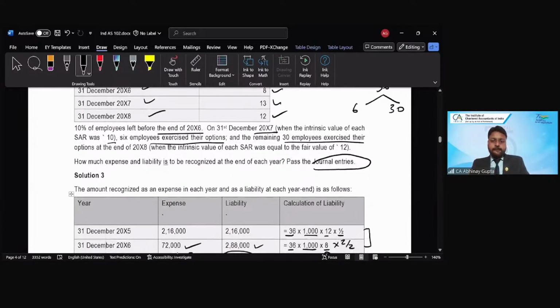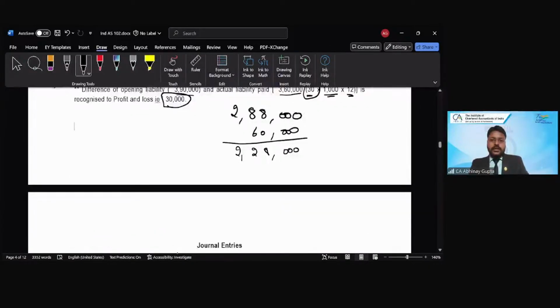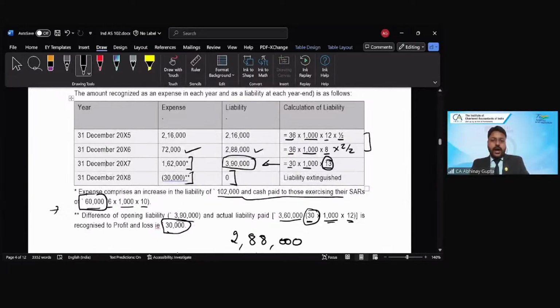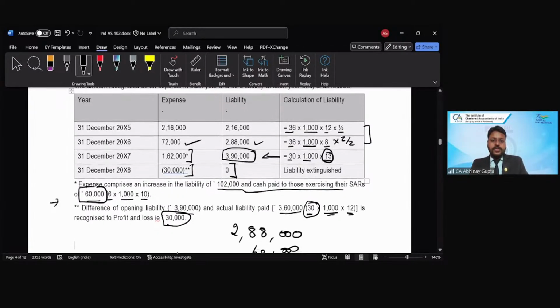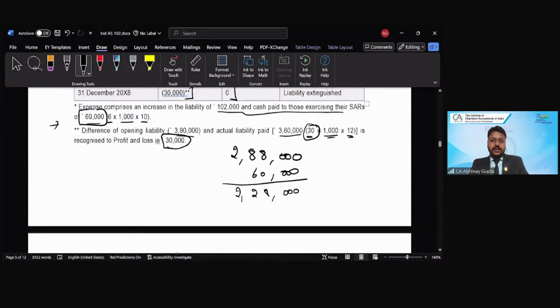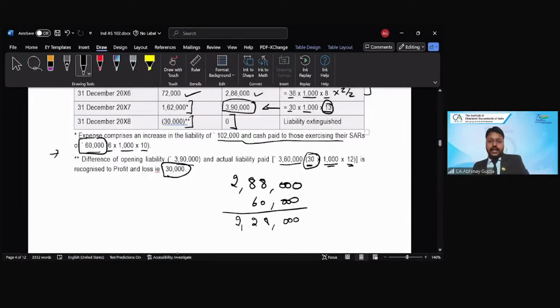Now, since for the 30 employees only I now have to have liability in my books, because for 6 I have already discharged, that liability is now how much? 3,90,000, right? So what is the delta between the two? Is that clear? Perfect.